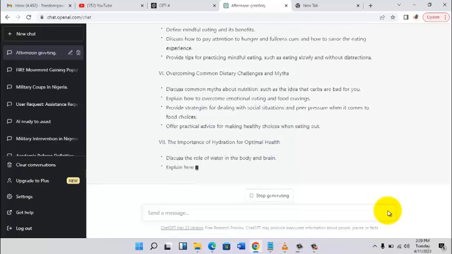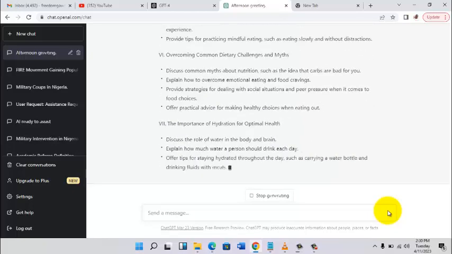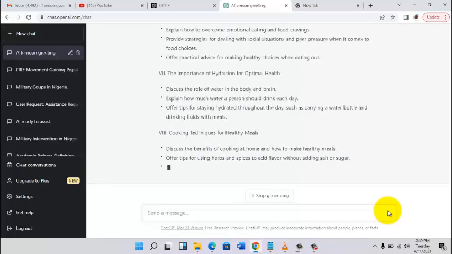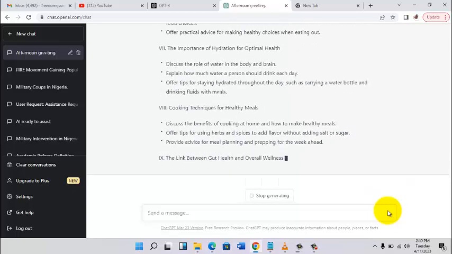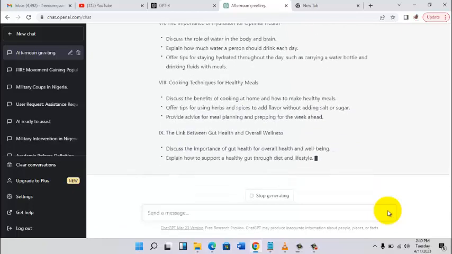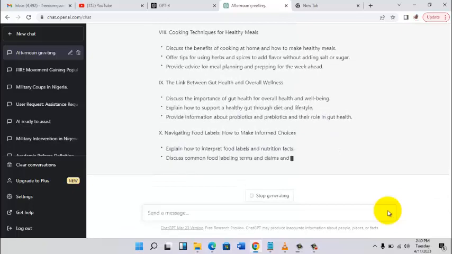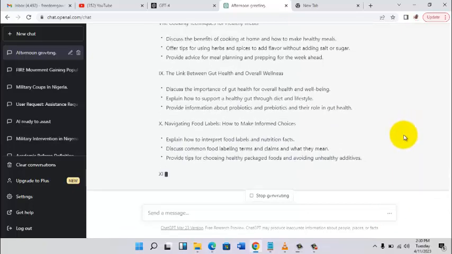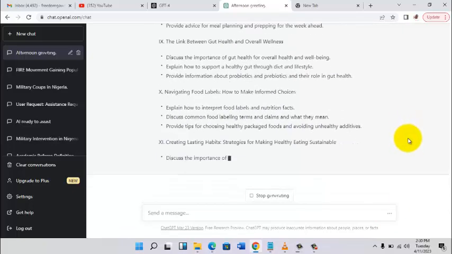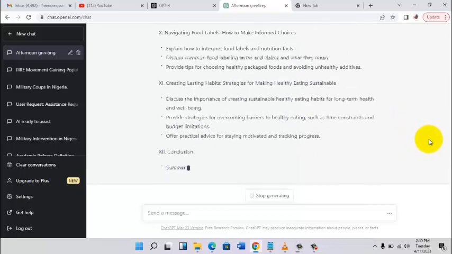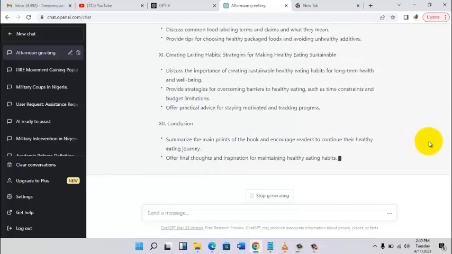That is already so much for somebody writing content. But let's see how much GPT can help us. So we allow it to write and write and write. Now it's even giving us conclusions.